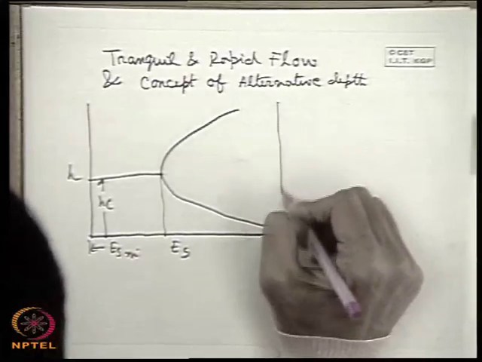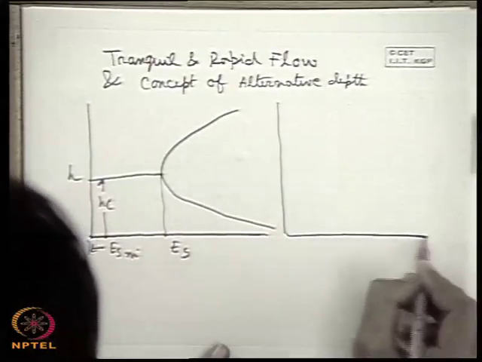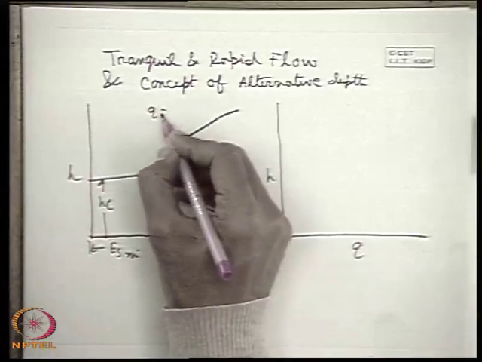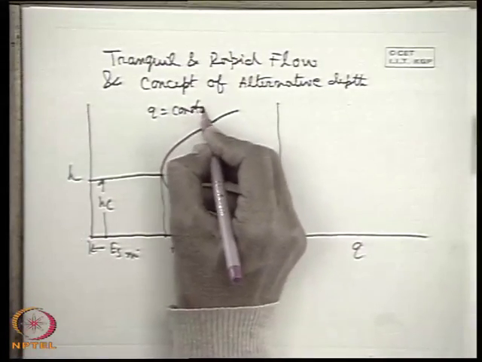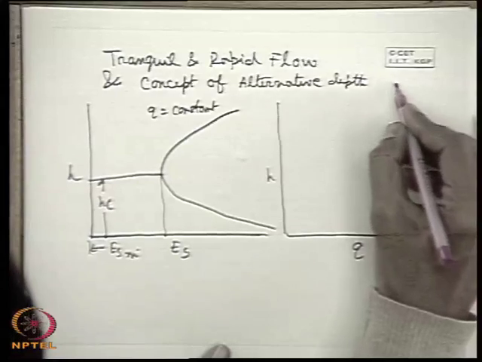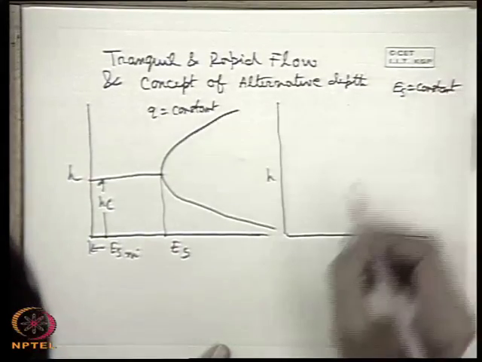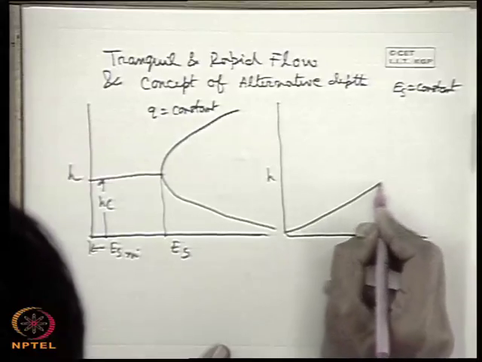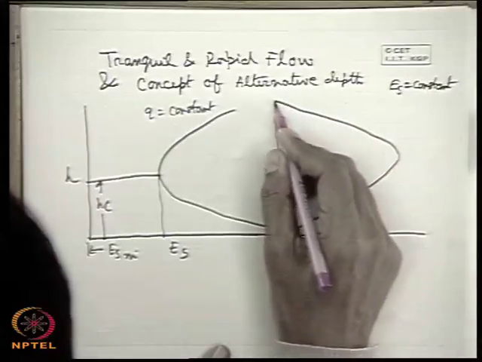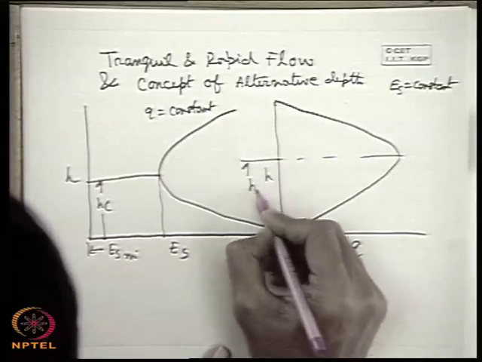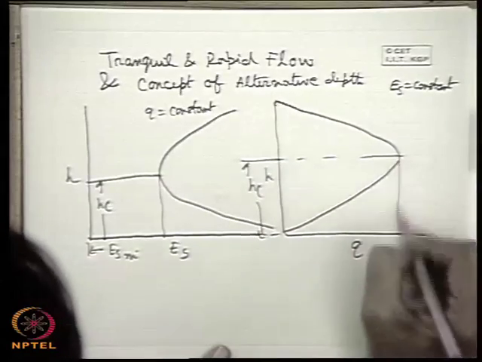And if you draw the graph of H versus Q for a given, here Es is constant, we get a curve like this. So this is the Hc and this is the Q max.